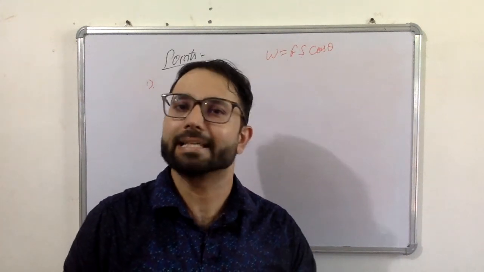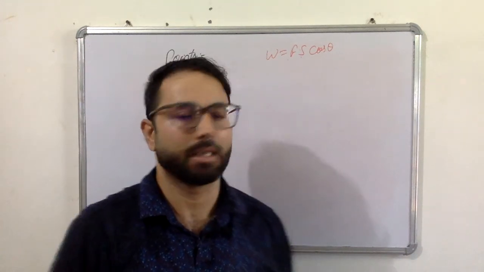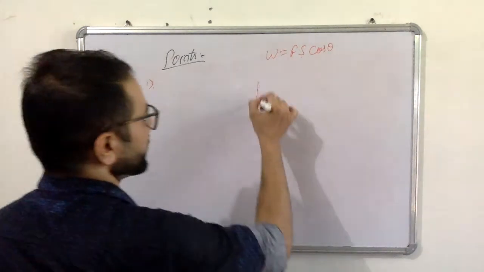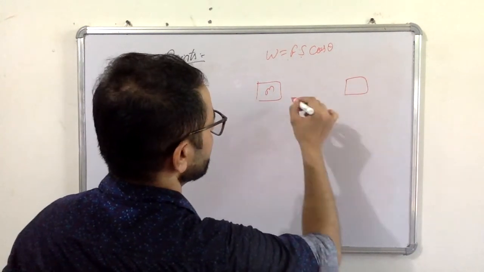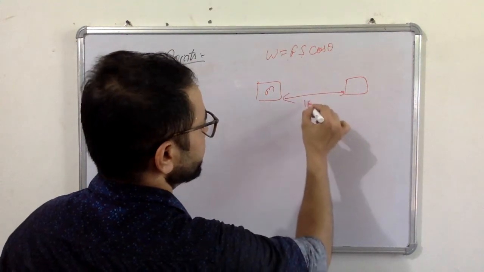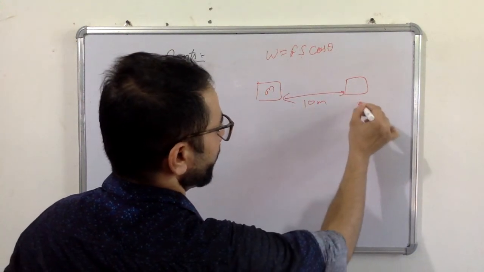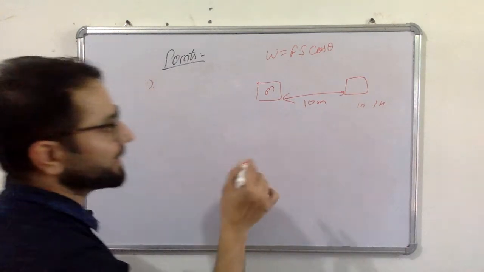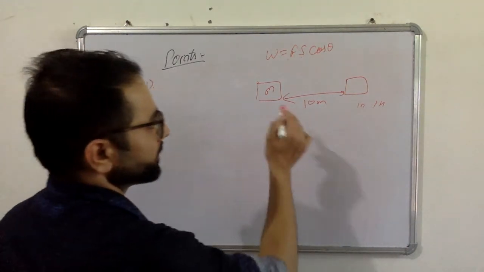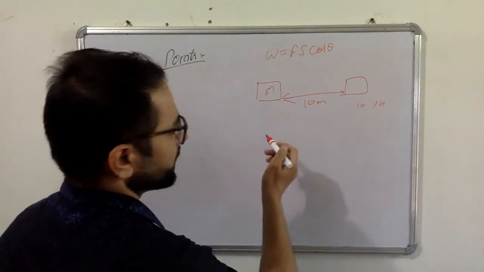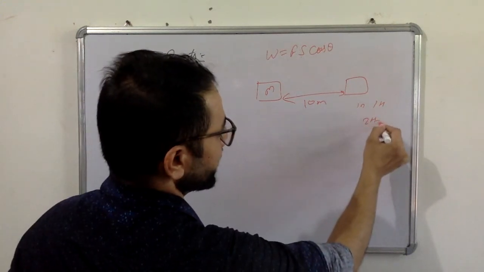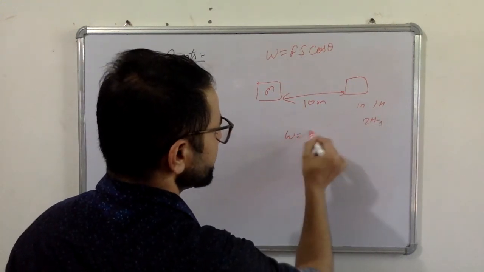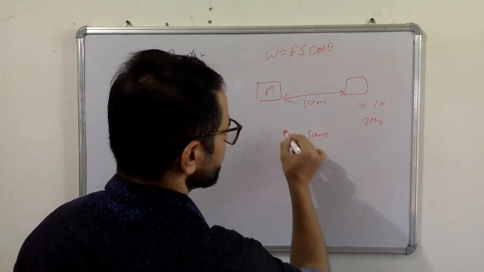work is independent of the time. Let's say there is a body of mass m. If you are producing a displacement of, let's say, 10 meter in 1 hour, or the same displacement is produced in 2 hours, then work will be same for both the cases.